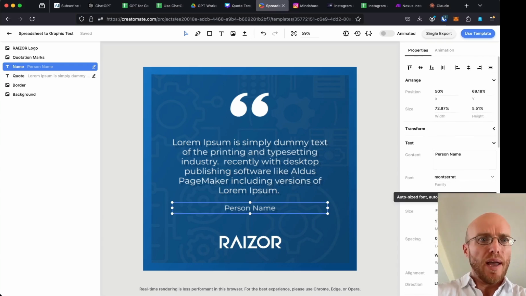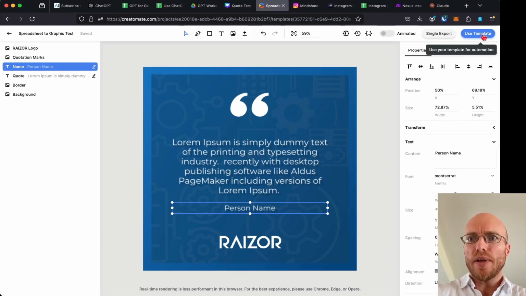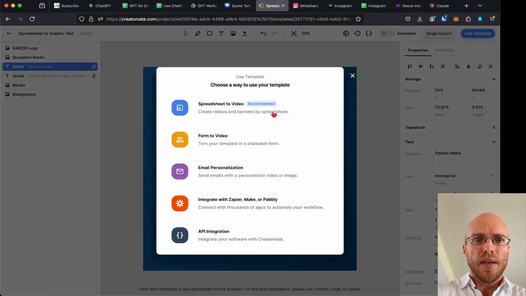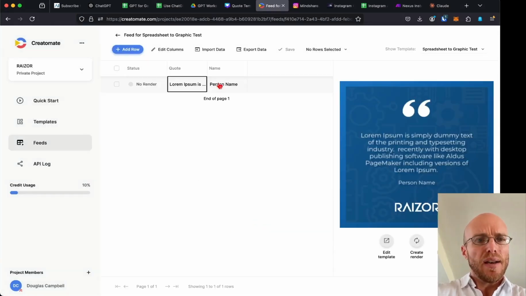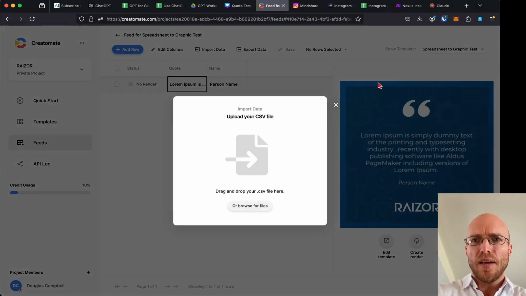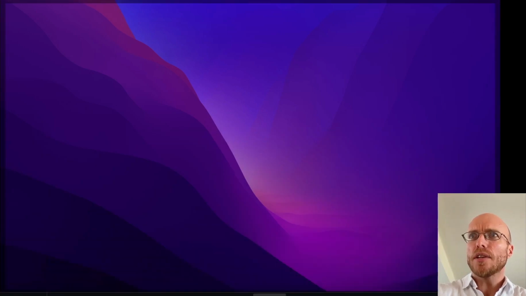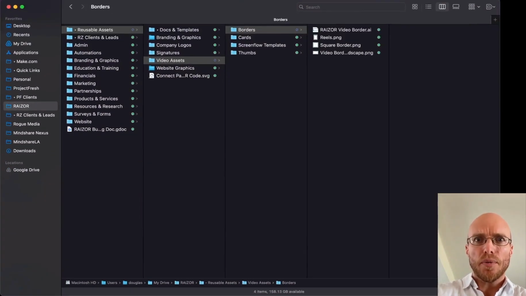Okay, so now what we could do is use this template, and it says spreadsheet to video, but it's fine. You can just say spreadsheet to images in our case. Continue, and we've got this sort of working area here, but we need to get our spreadsheet in. So what we would do is import the data, and then I can literally just get my spreadsheet.